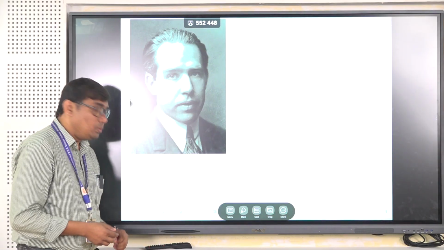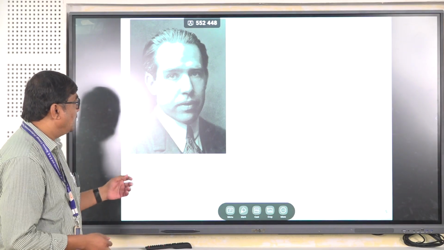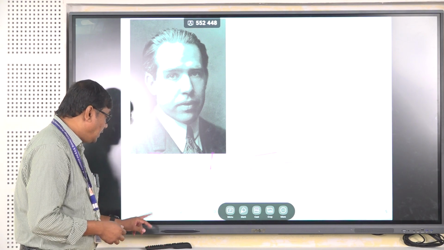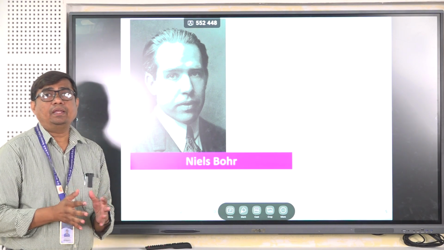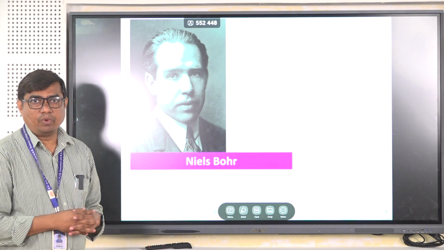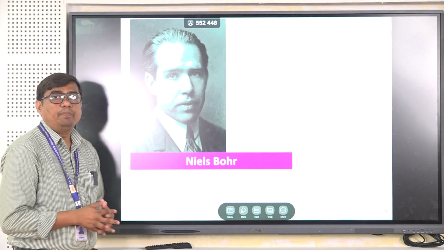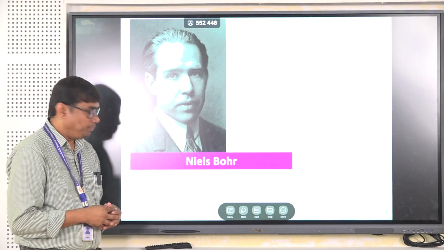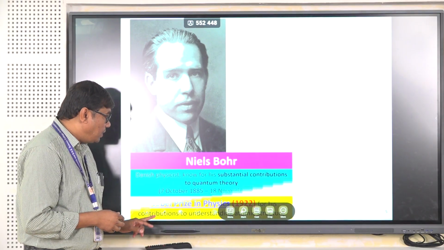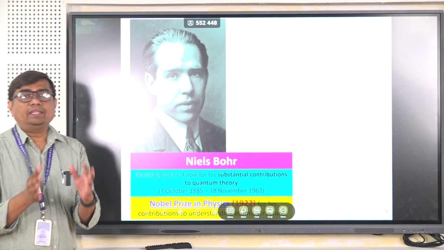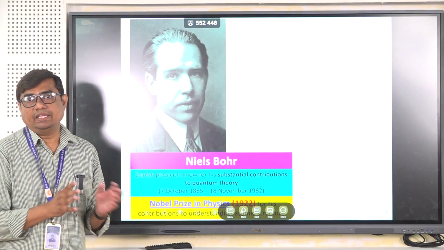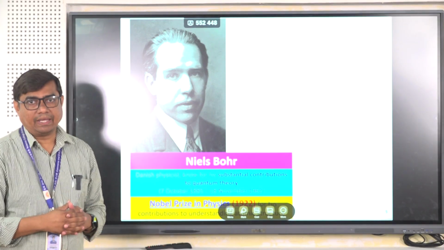Next to the Rutherford model, Niels Bohr took the Rutherford model as a base and proposed his atomic model. The Niels Bohr atomic model theory is based on quantum mechanics.